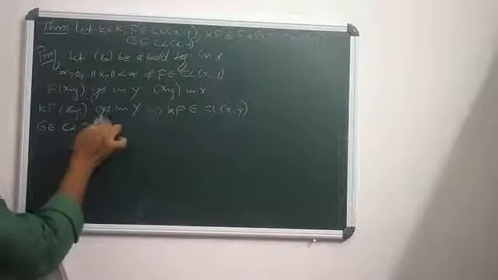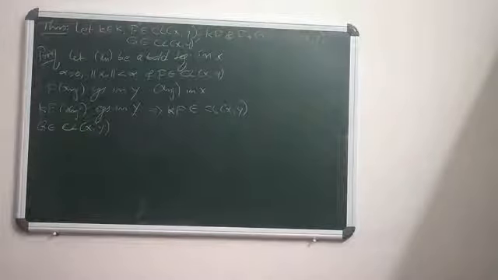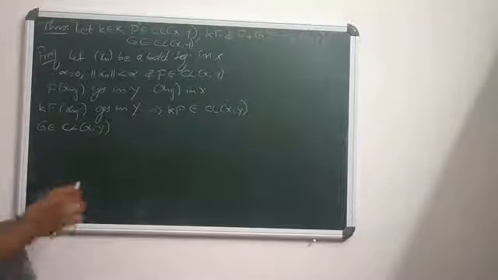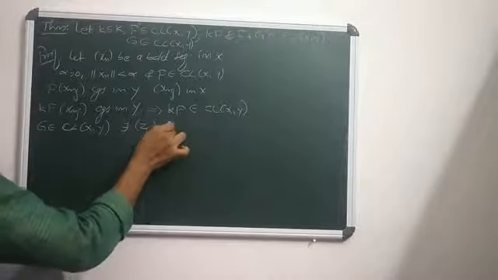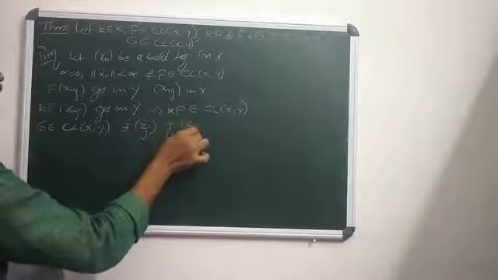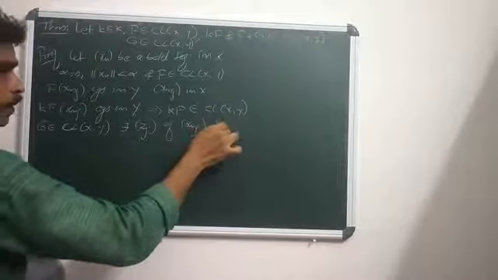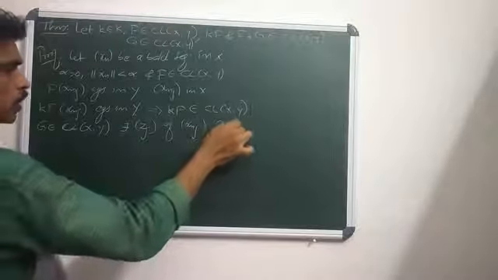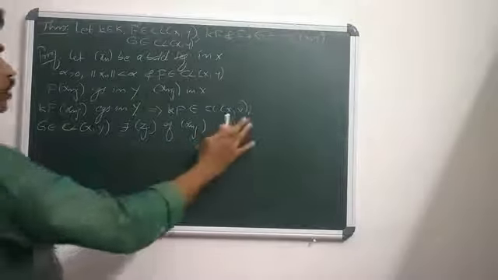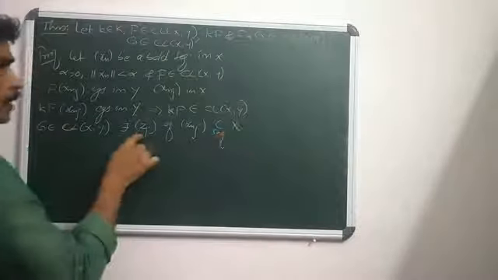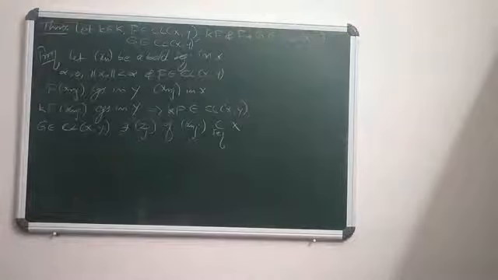G falling in CL(X,Y) means there exists a subsequence Zj of the sequence xn. What is xn? xn is a bounded sequence of X. Let Zj be a subsequence of xn.